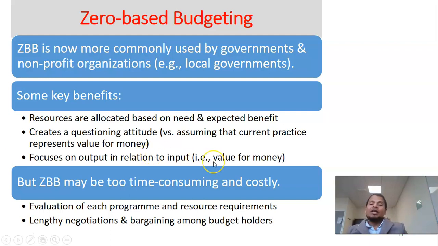Focus on output in relation to input, right? So if I do it, what would be my output? What would be my benefit? Why should I spend this money in this particular area? So this is well justified.